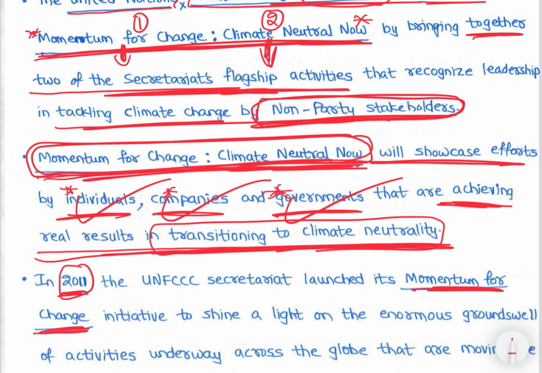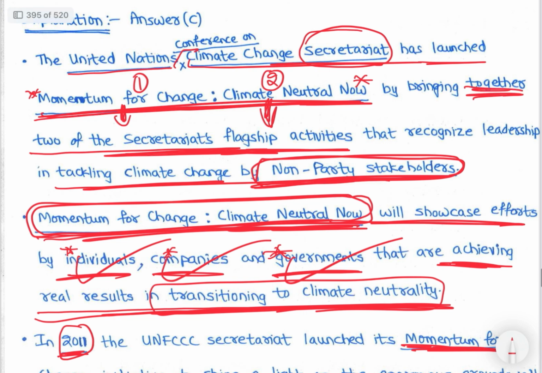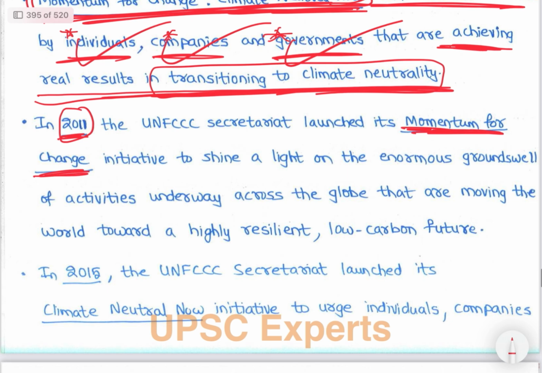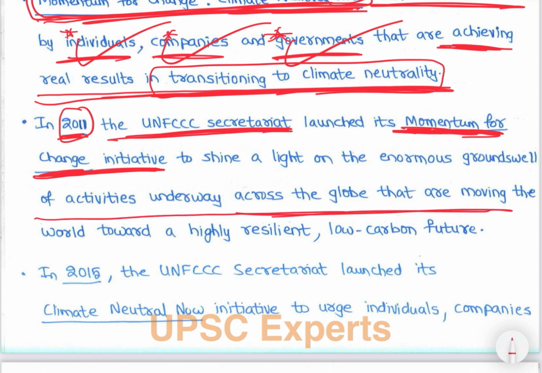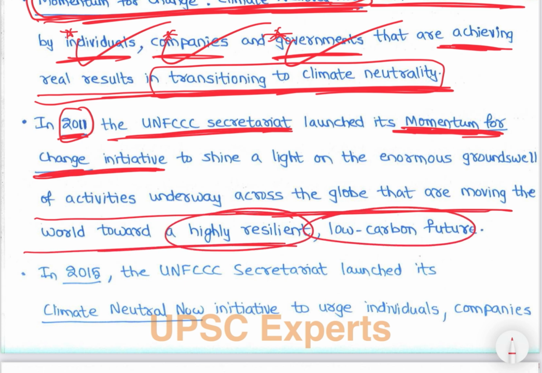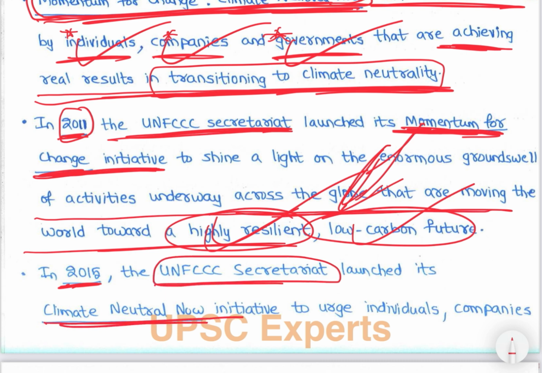In 2011 the UNFCCC first launched Momentum for Change. So in 2011, Momentum for Change was bringing together two of the Secretariat's flagship activities. So what is Momentum for Change? The UNFCCC secretariat launched its Momentum for Change initiative to shine a light on enormous ground-level activities underway across the globe that are moving the world towards a highly resilient low carbon future, right. So it was launched in 2011 to tell the world that, brother, people are doing these things, right. In 2015 the UNFCCC secretariat launched the Climate Neutral Now initiative, right.